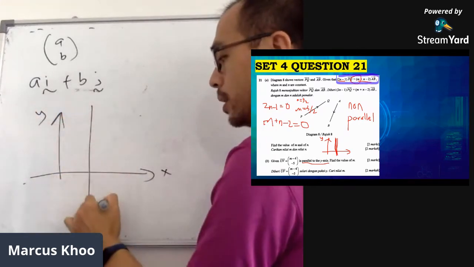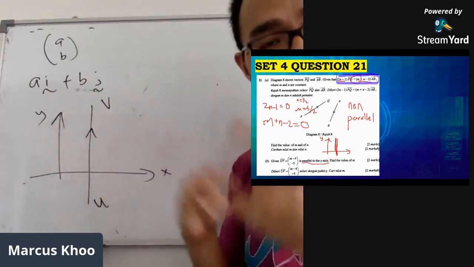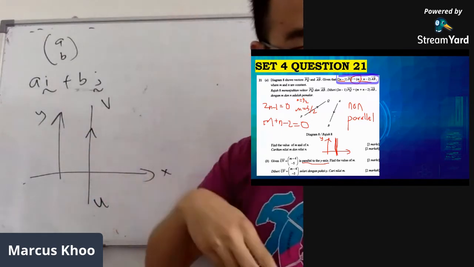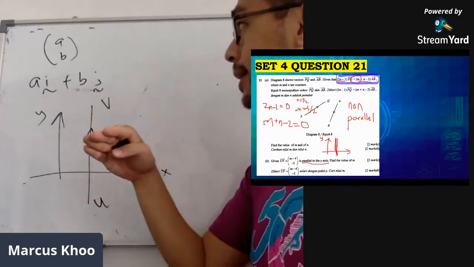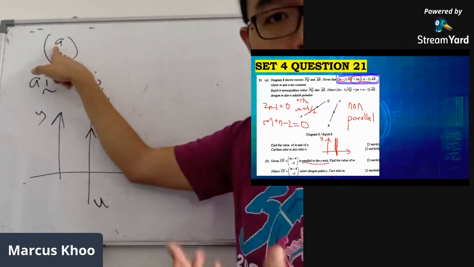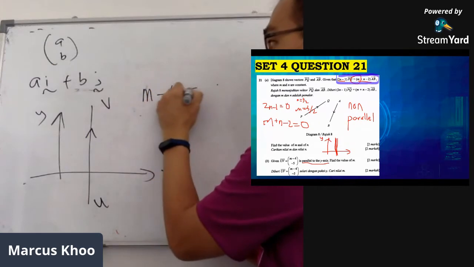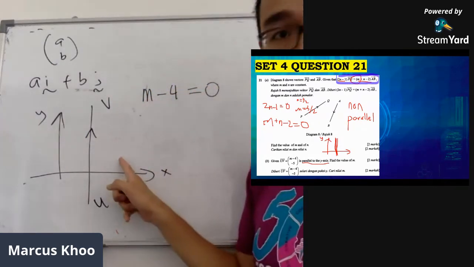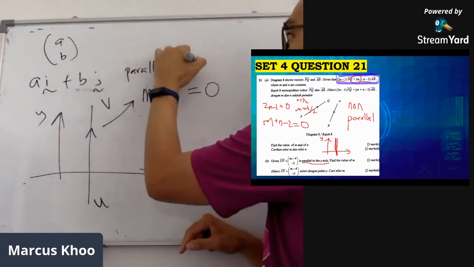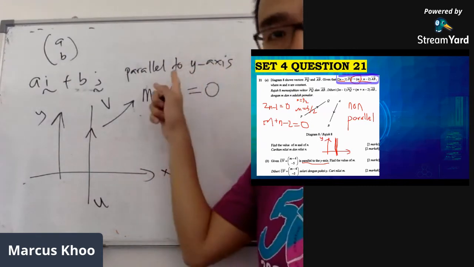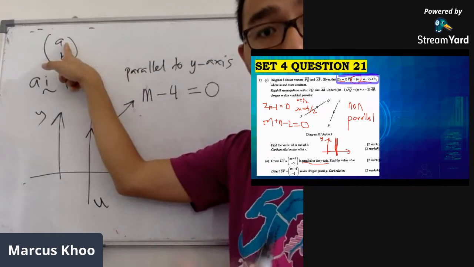But now you're given that this vector UV, this is Y, this is X, this vector UV is parallel to the y-axis. That means there's no left and right, no? There's only up and down. So if there's no left and right, our top number here must be equal to 0, which means that m minus 4 must be 0. Because of this, parallel to y-axis, the top element over here must be equal to 0.